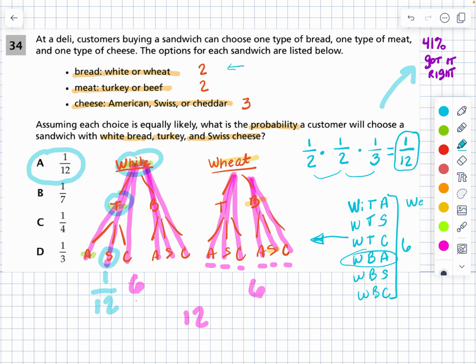And this problem I've seen a lot, so I would count on it showing up again for sure.